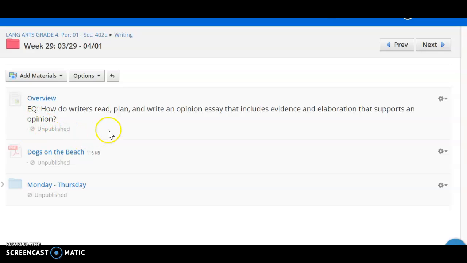So right now you will see our question that we're focused on: how do writers read, plan, and write an opinion essay that includes evidence and elaboration that supports an opinion? We are working on another opinion article this week. Right here is the text set. I think you guys are going to find this very interesting this week. It's about allowing dogs on the beach.